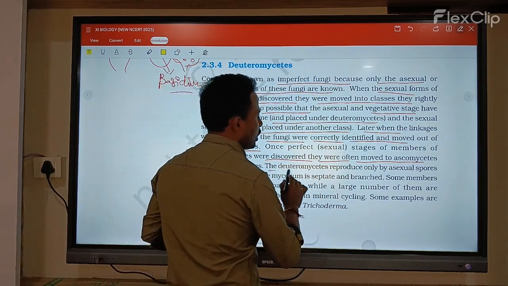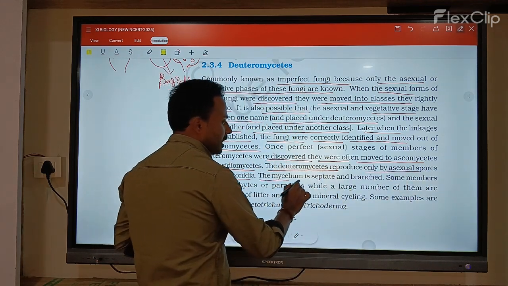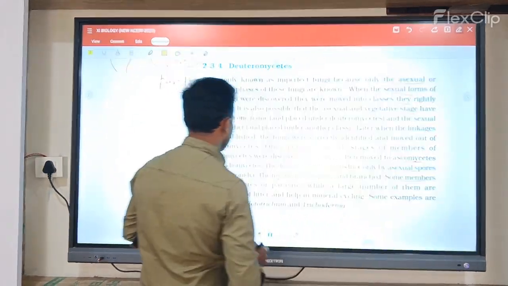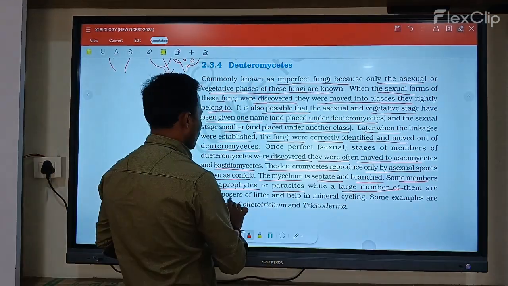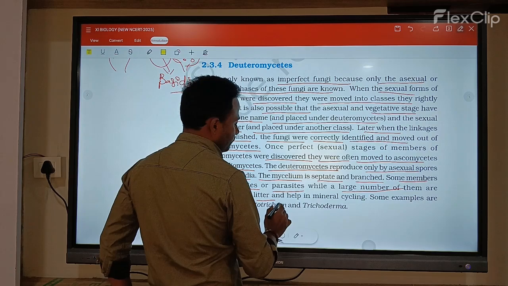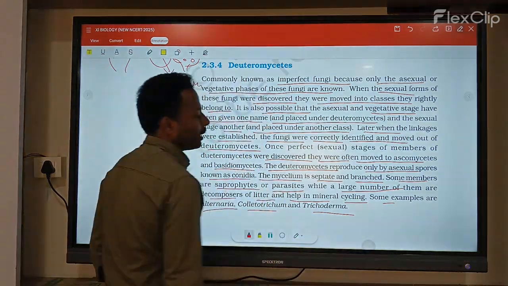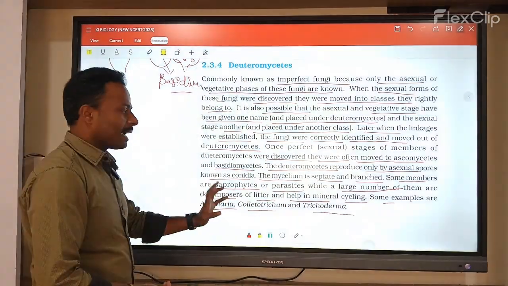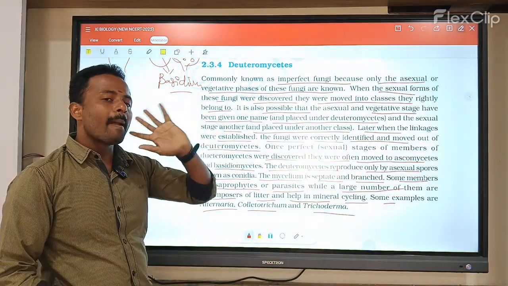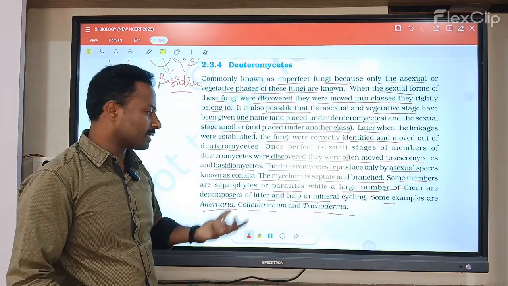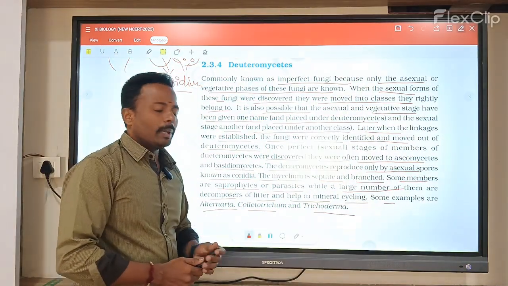The deuteromycetes reproduce only by asexual spores known as conidia. The mycelium is septate and branched. Some members are saprophytes or parasites, while a large number are decomposers of litter and help in mineral cycling. Examples are Alternaria, Colletotrichum, and Trichoderma.